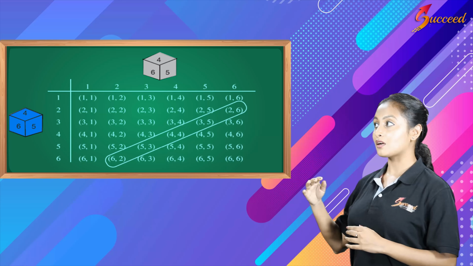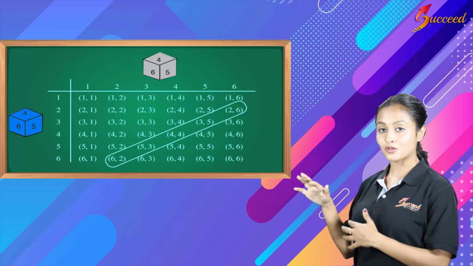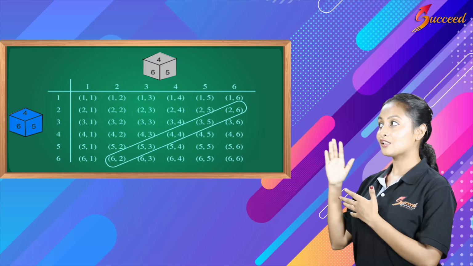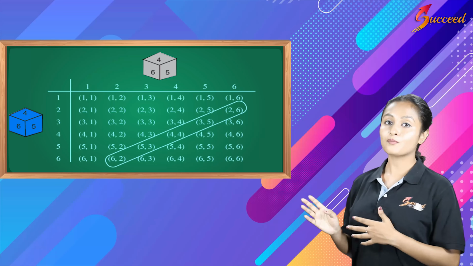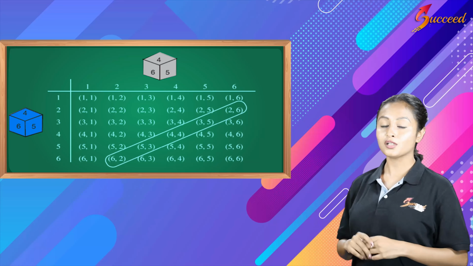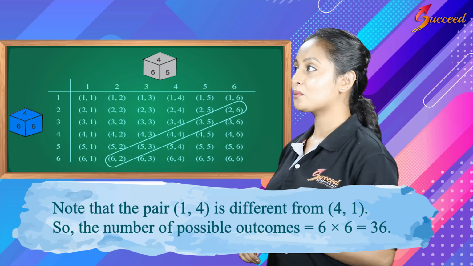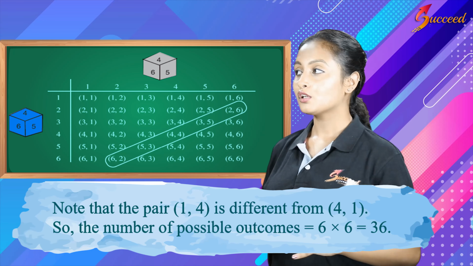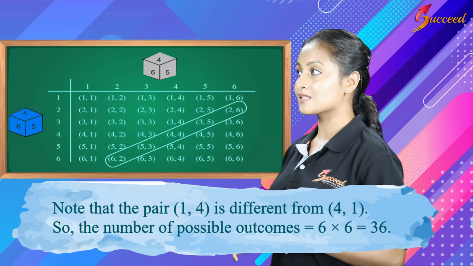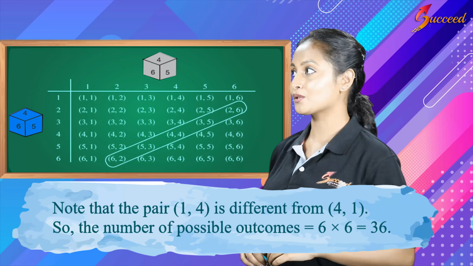Similarly, if you fill up all the other rows in the given matrix, you get the following table. These are the different possible outcomes when you roll 2 dice simultaneously. Note that the pair 1,4 is different from the pair 4,1. So the total number of possible outcomes is equal to 6 into 6, which is 36, as I already told you.